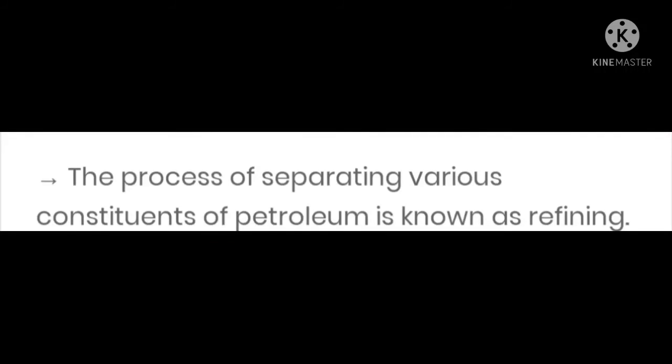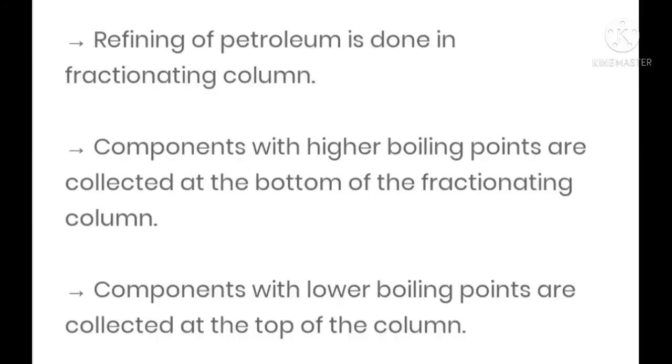The process of separating various constituents of petroleum is known as refining of petroleum. Refining of petroleum is done in the fractional column. Components with a higher boiling point are collected at the bottom of the fractional column. There are different types of components present in petroleum, and whichever have higher boiling points are collected at the bottom. Components with a lower boiling point are collected at the top of the column.